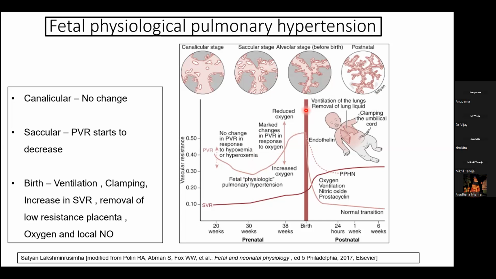Now at birth, as the baby cries and the pulmonary blood flow increases, there occurs a sudden decrease in the pulmonary vascular resistance. But if any adverse adaptation occurs at this period, this may lead to the pathology called PPHN.